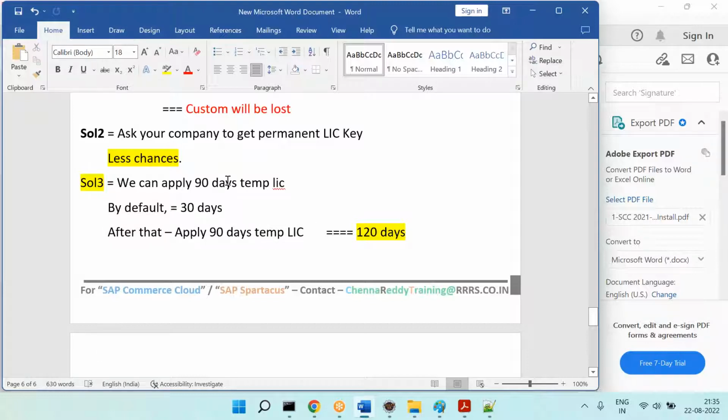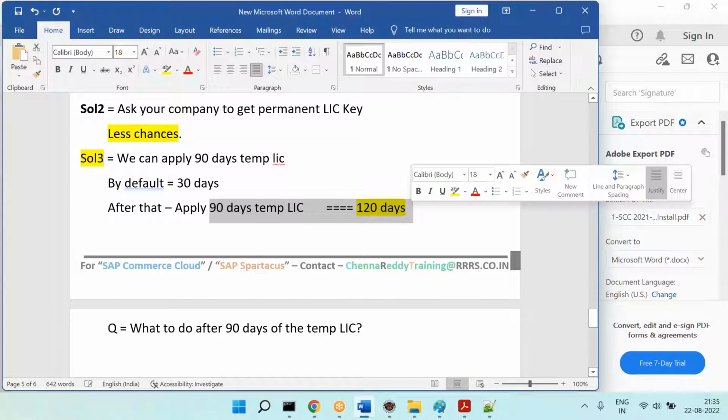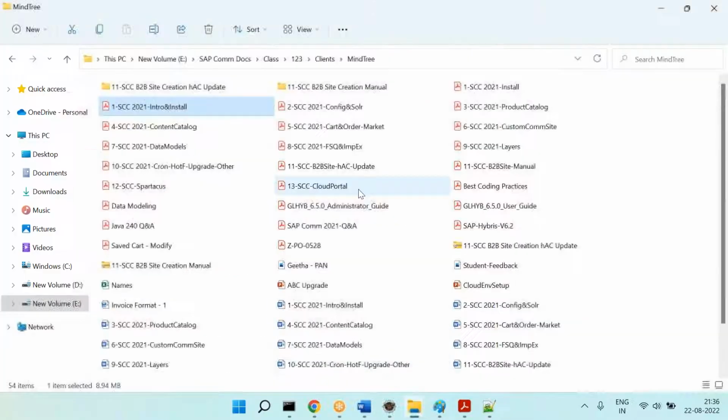Okay, this temp license is giving 90 days. What is the next question? What to do after 90 days of the temp license? That means, by default, you are getting 30 days. That is good. With the temp license, you are getting 90 days. That is good. What to do after 90 days? No problem here.